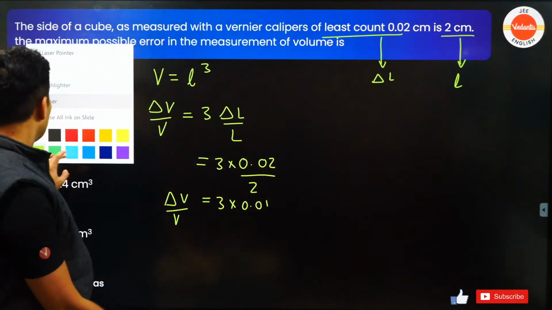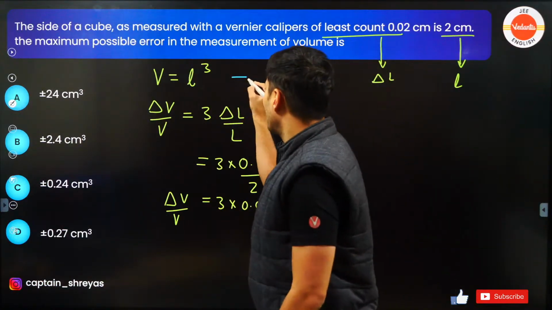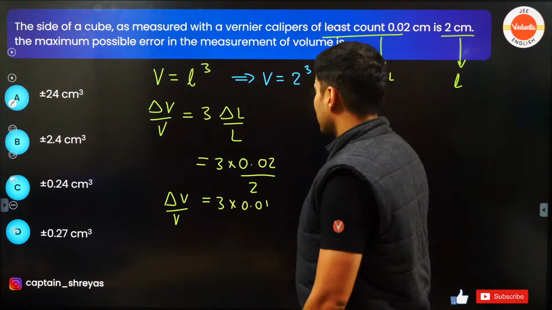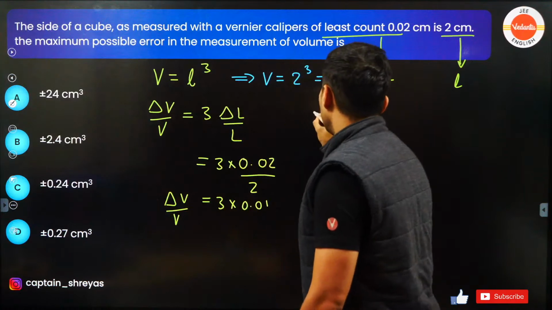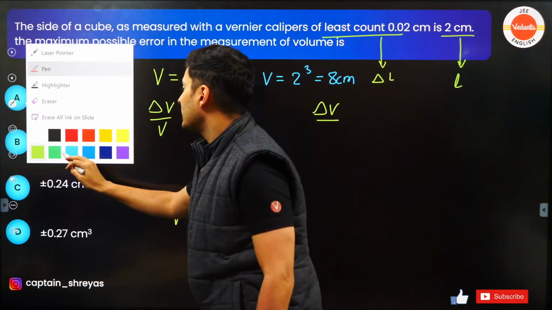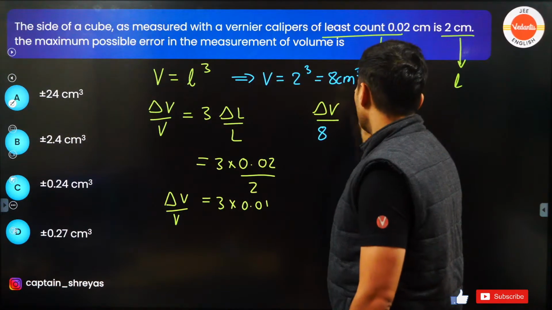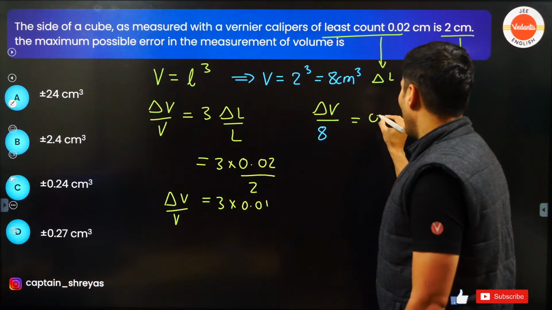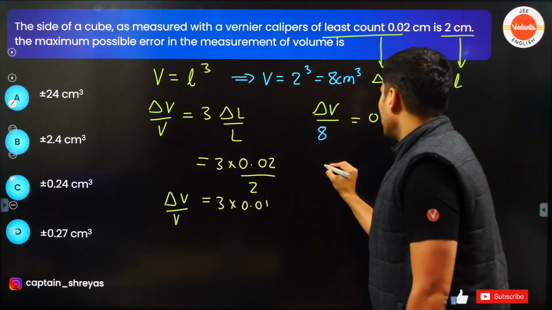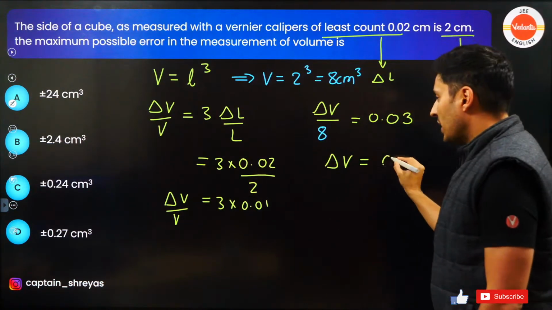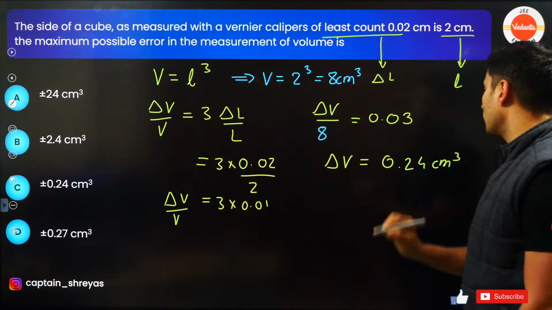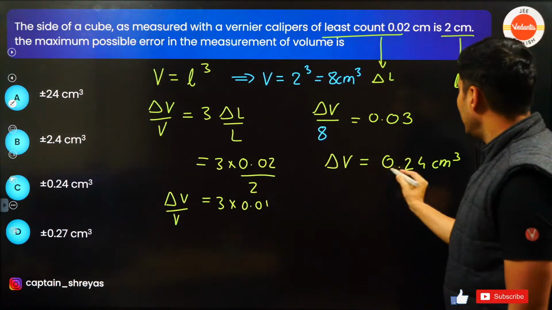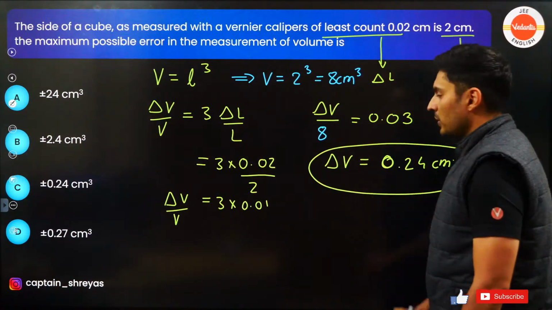So I'll also find the volume, of course. Volume is L cube, L is 2, so 2 cube, which is nothing but 8 centimeter cube. Over here, delta V as it is, this 8 centimeter cube I'm going to put as it is, and this is just going to be 0.03. So delta V will be nothing but 0.24 centimeter cube. That's it. Where is the answer? Option C. Yes, option C. There you go. So delta V is 0.24.